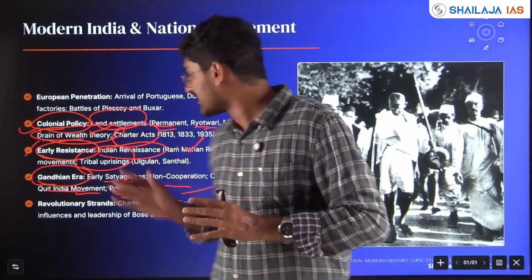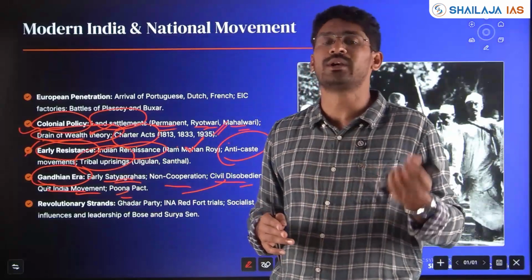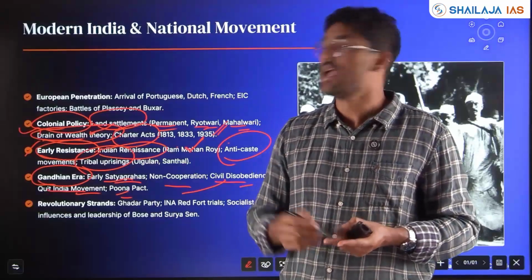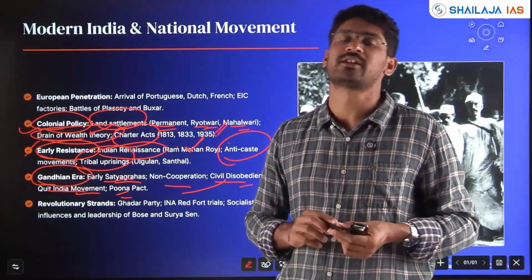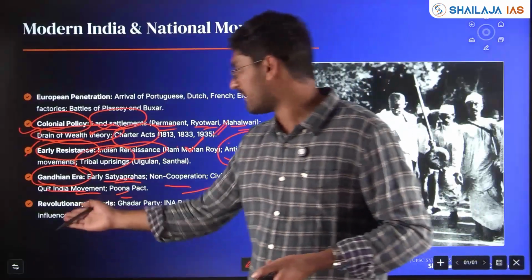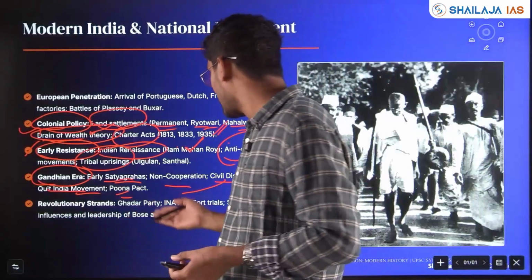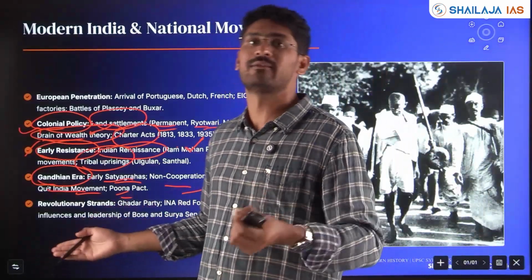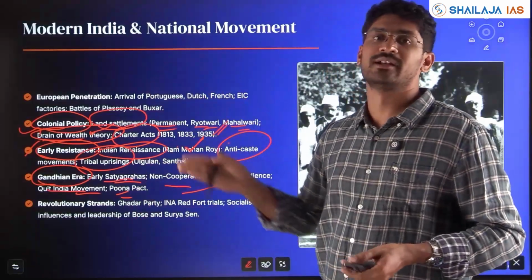Also, it has been asked with respect to how the party system evolved, how political parties evolved. Who were the Swarajists, who were the No-Changers, how revolutionaries came into place, which are the important parties with respect to Indian revolutionaries, revolutionary stands with respect to the Ghadar Party, Subhash Chandra Bose and the INA, the Red Fort trials, the socialist influences, communist influences. All this becomes crucial for modern Indian history.